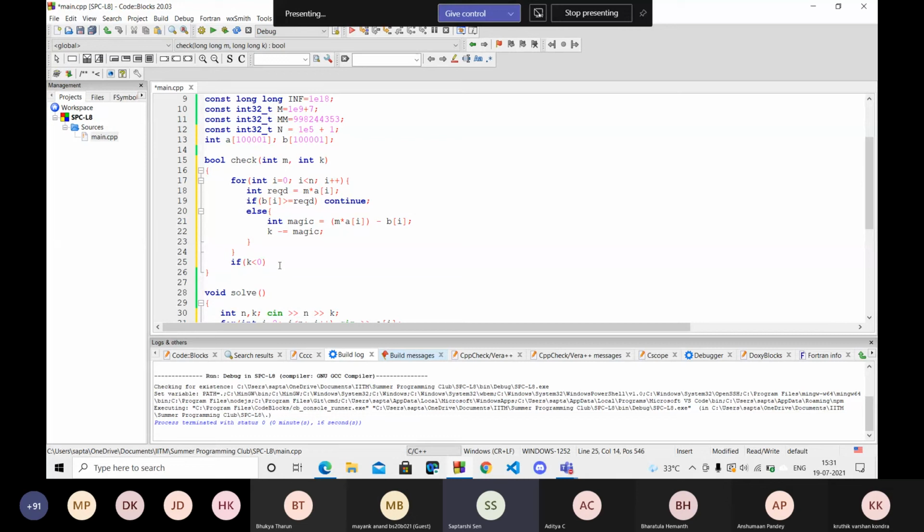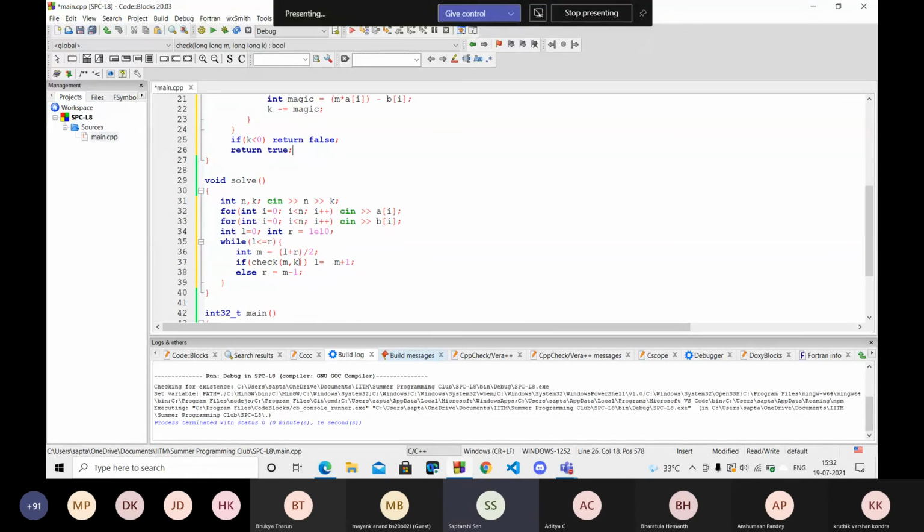If k is less than 0, that means I did not have a sufficient amount of magic powder, so return false. If it is greater than or equal to 0, that means I have sufficient magic powder, so I return true.